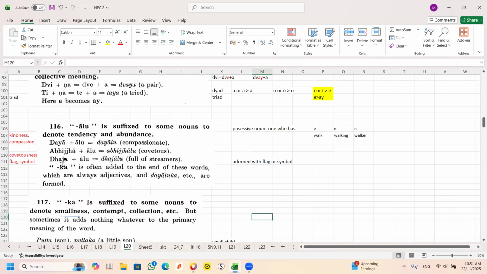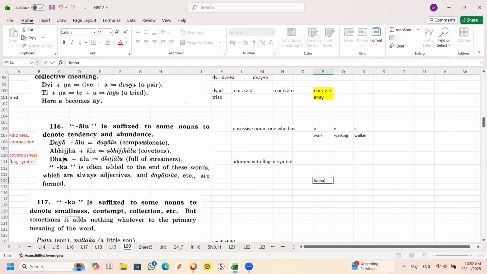Sorry, Brother Alfred. Again, you say "tanha" is grosser than covetous? No, I didn't say "tanha". I say "loba" is gross.